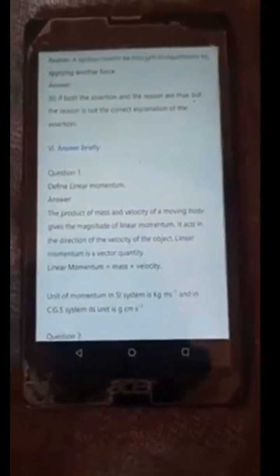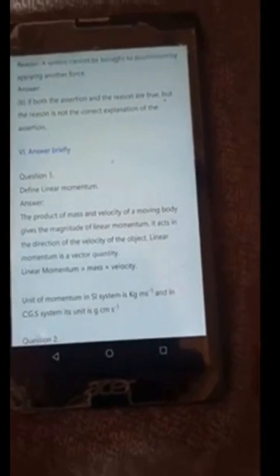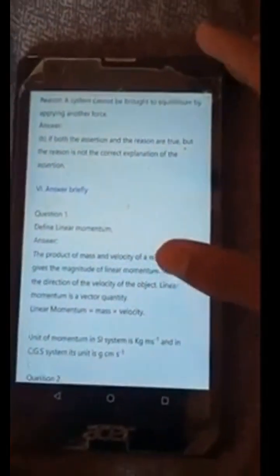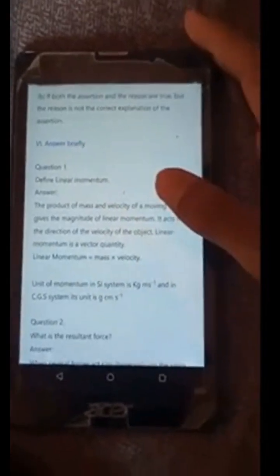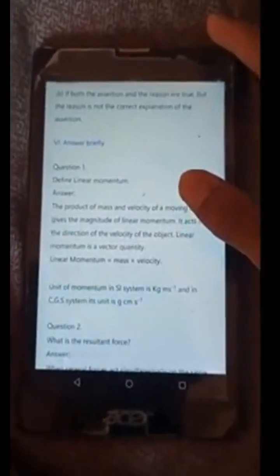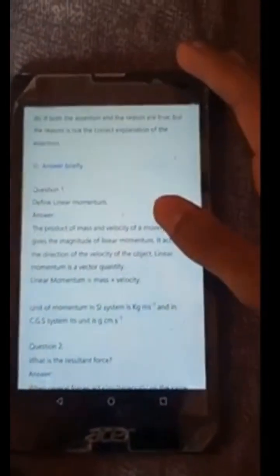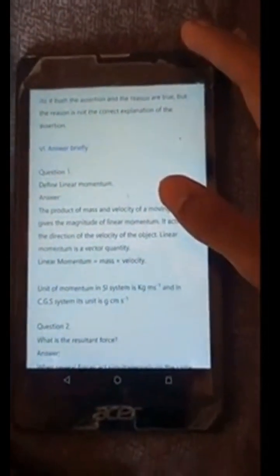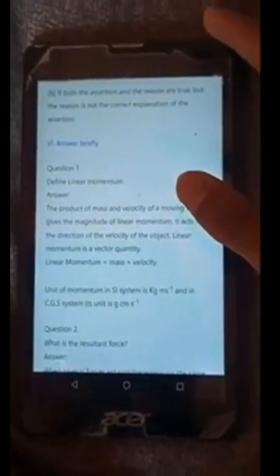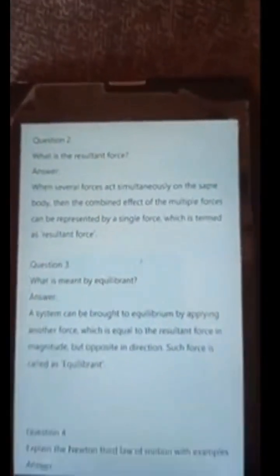Answer briefly. Define linear momentum. The product of mass and velocity of a moving body gives the magnitude of linear momentum. It acts in the direction of the velocity of the object. Linear momentum is a vector quantity. Linear momentum = mass × velocity. The unit of momentum in the SI system is kg m s^-1, and in the CGS system it is g cm s^-1.